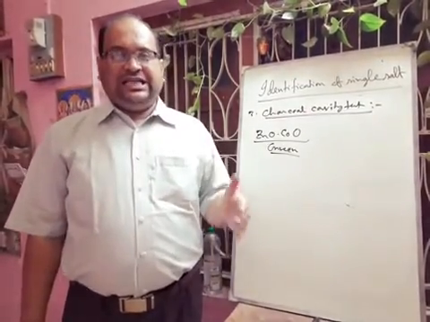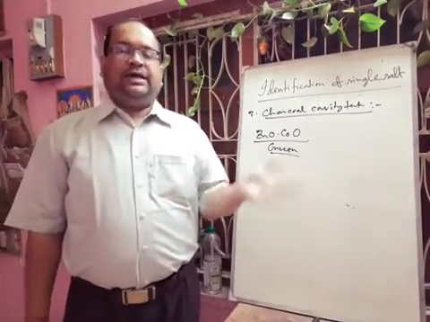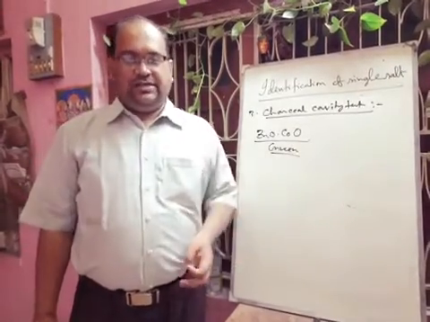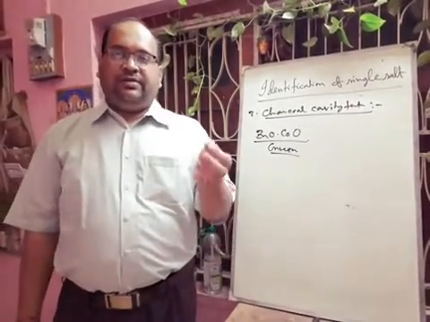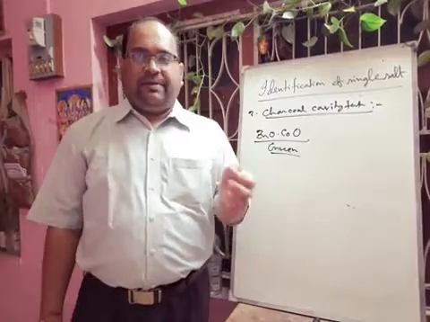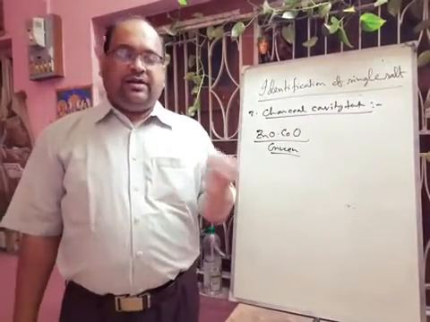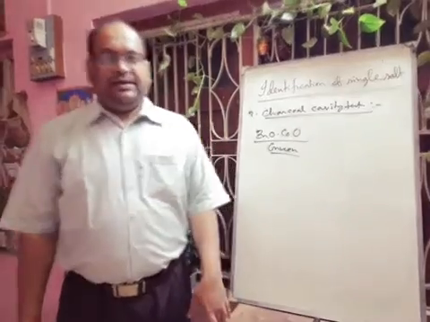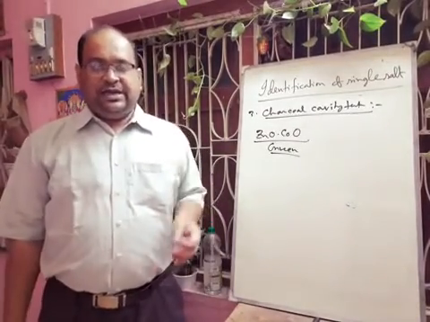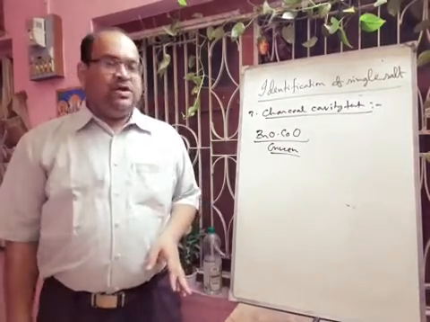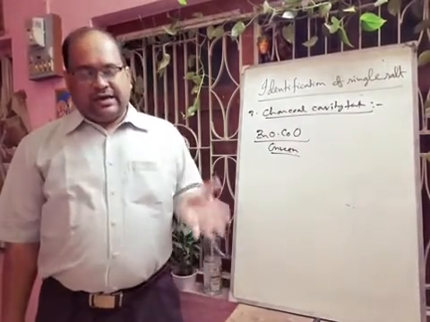So this test is generally used for detection of copper, barium, strontium, calcium, etc. That is in your syllabus. In case of calcium, you will get a brick red color. In case of copper, you will get a bluish green color. In case of barium, you will get an apple green color. And with strontium, you will get a crimson red or deep red color. But in case of calcium, the brick red color will not persist, whereas in case of strontium, the color will persist. So in this way, by flame test, we can identify the cation present.